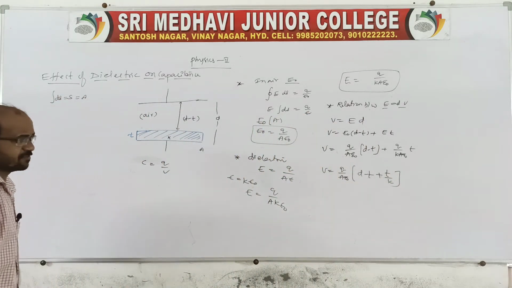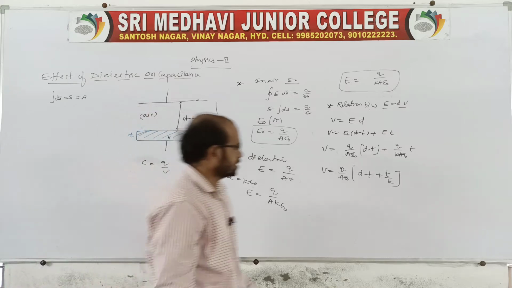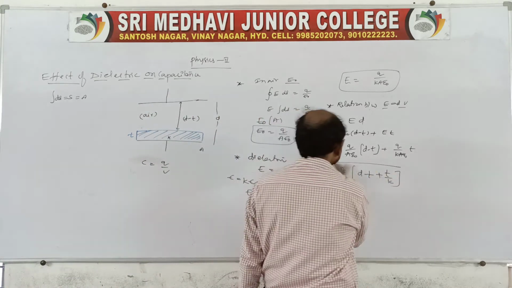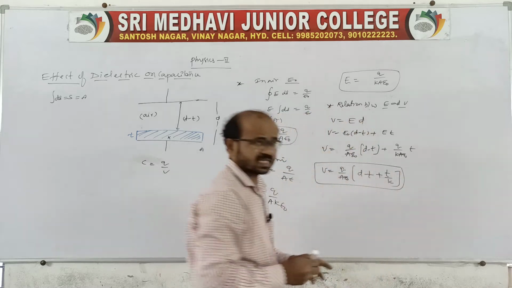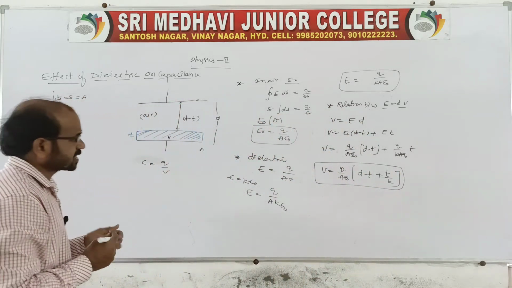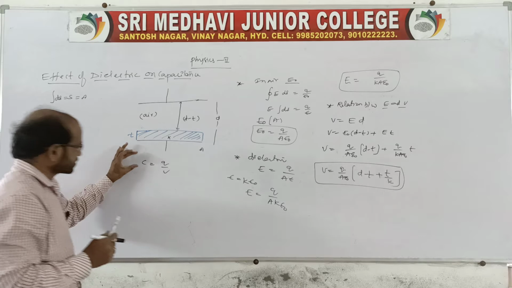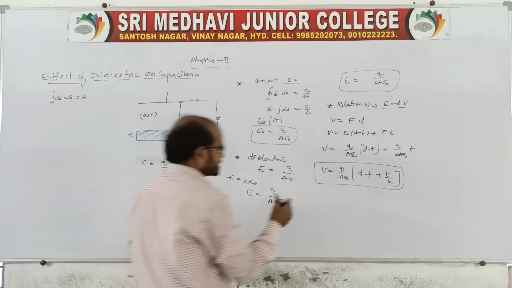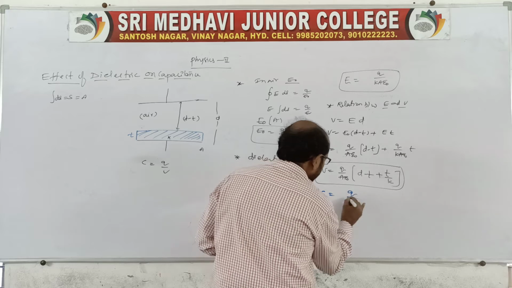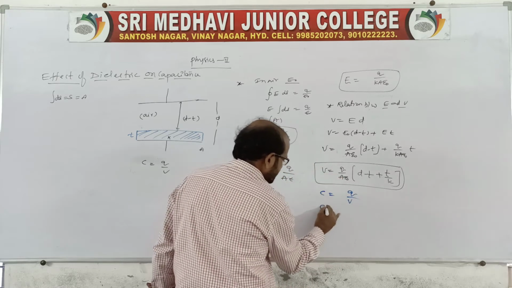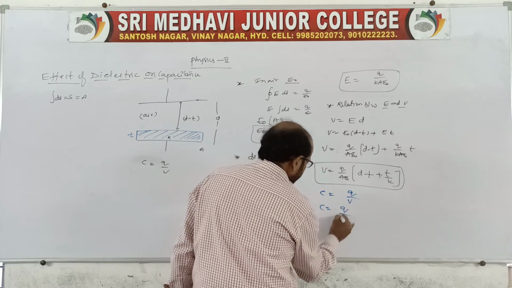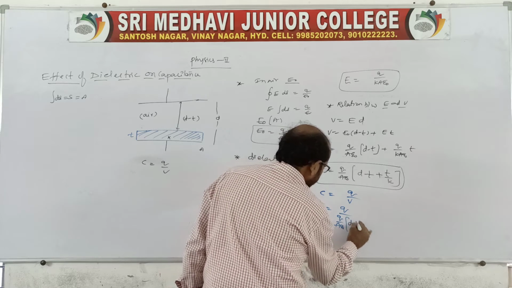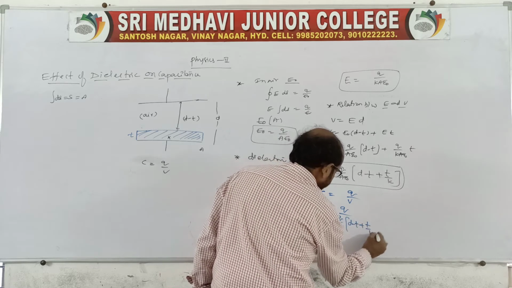So this is what V is equal to Q by A epsilon naught of D minus T plus T by K. So now electrical field and potential we know. Now this electrical potential you substitute in the capacitance, C is equal to Q by V. Therefore C is equal to Q by A epsilon naught into D minus T plus T by K.